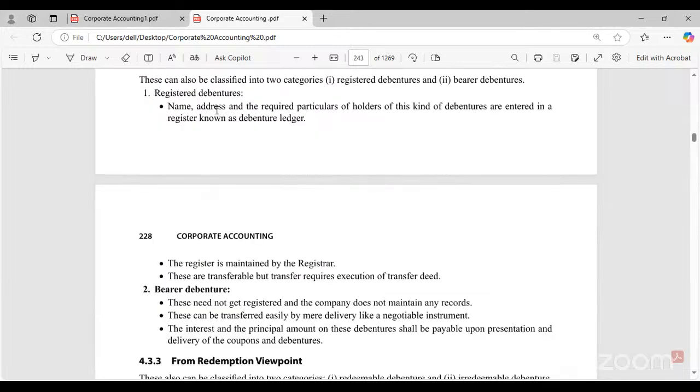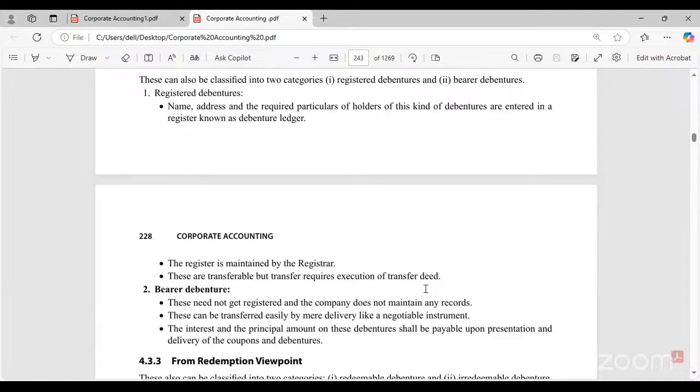Registered debentures means the name, address, and the required particulars of the holders of this kind of debentures are entered in a register, known as the debenture ledger. This register is maintained by the registrar. These are transferable, but transfer requires execution of the transfer deed. When the debenture holders' complete details are registered with the registrar, we call them registered debentures, because their complete details are registered with the organization.